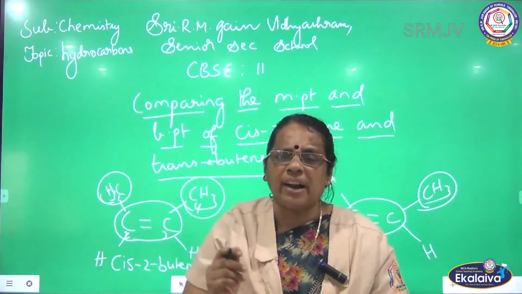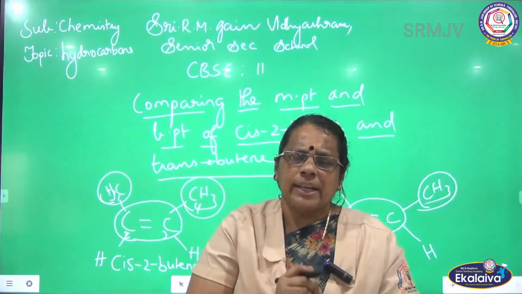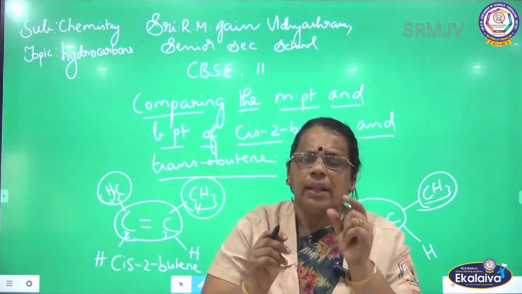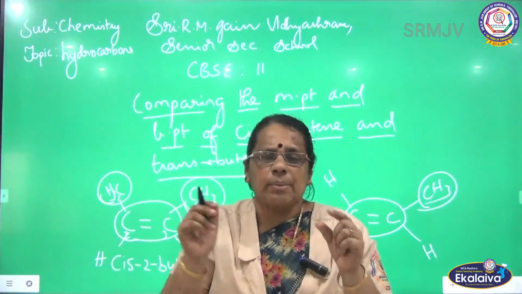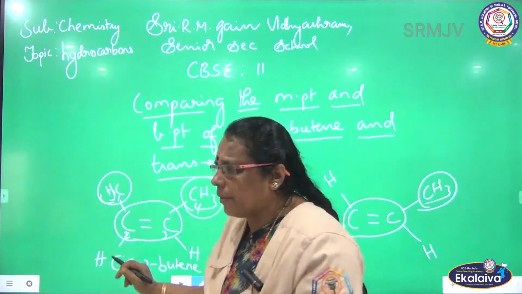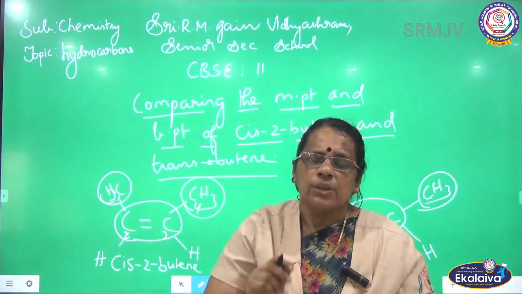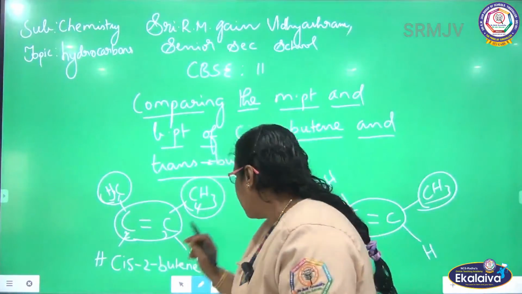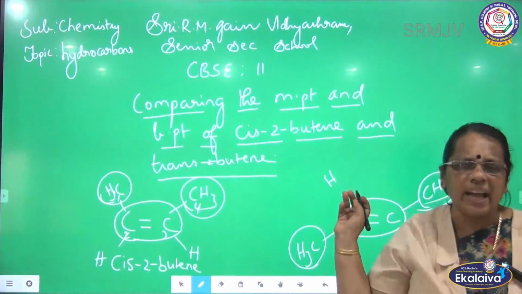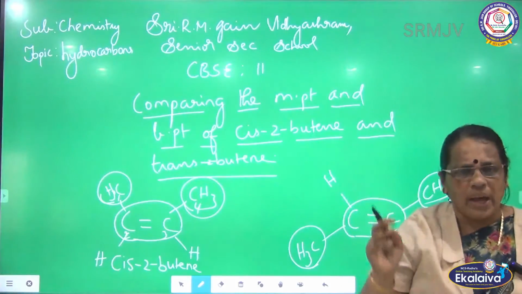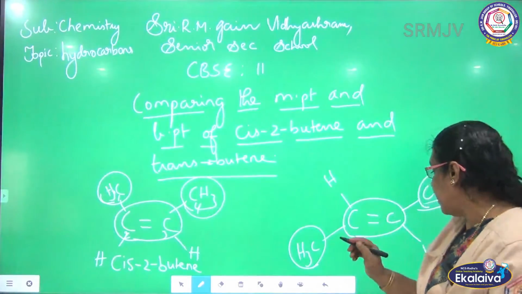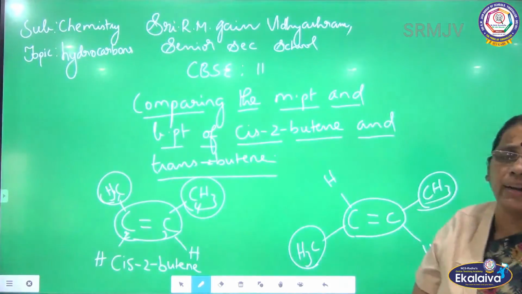Similar groups are attached to the doubly bonded carbon. The starting point of the double bond is 2, that is, it is in between 2 and 3. Similar groups are on the same side, so I have indicated the word cis. So cis-2-butene. Here on this side I have written another isomer where similar groups are attached on the opposite side of the doubly bonded carbon.